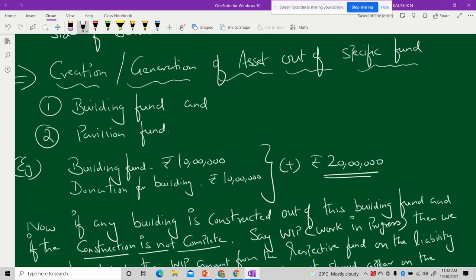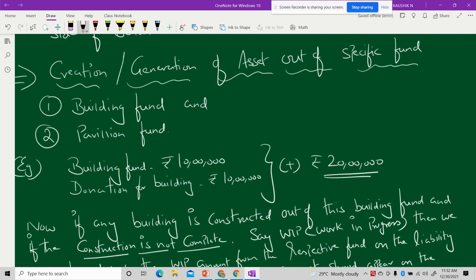It is not an expenditure. You are spending the money for the construction of an asset out of the specific funds. So basically, we can expect only these two examples, that is building fund and pavilion fund, under this category. So you may have a building fund to an extent, and you may receive some donation for building. You will add the amount.